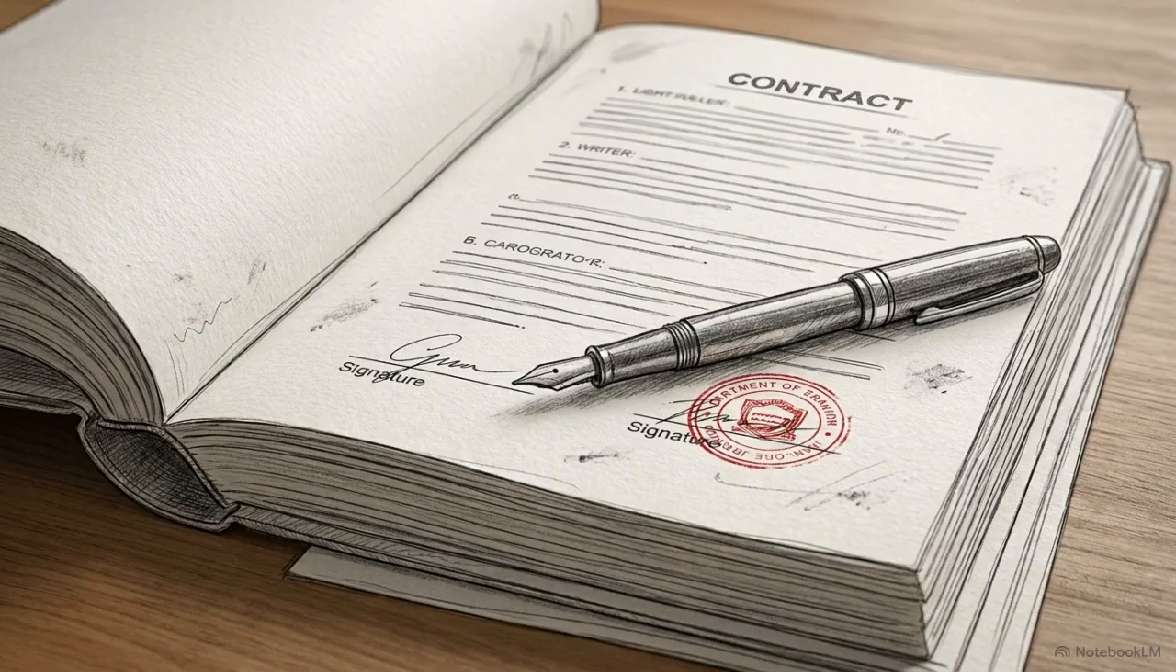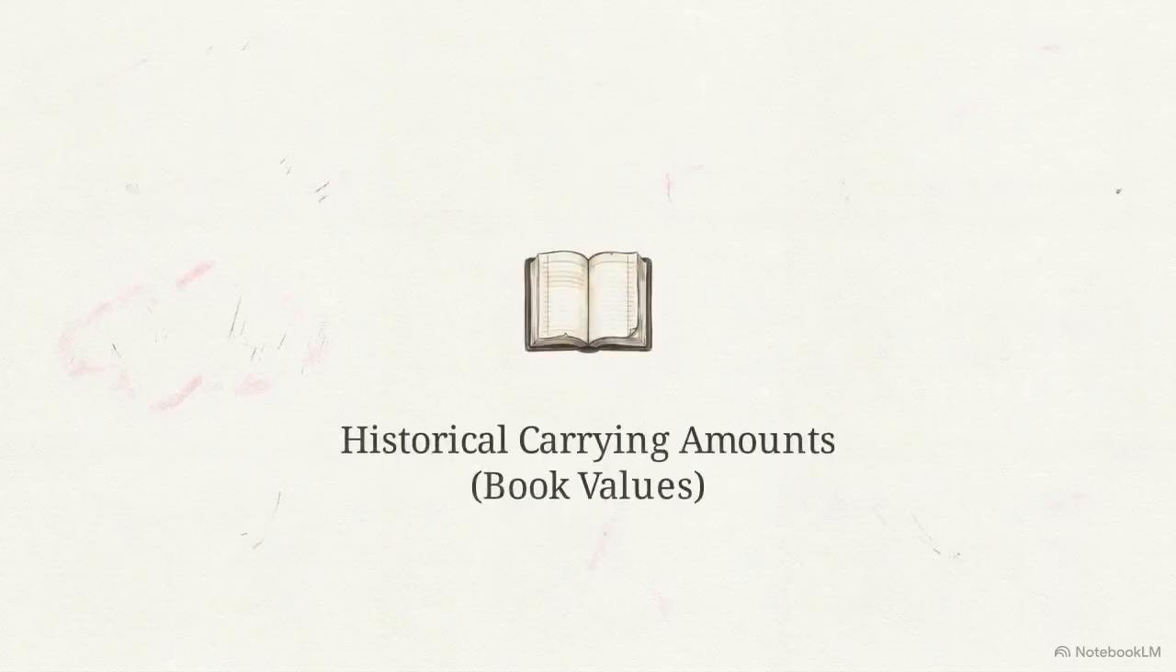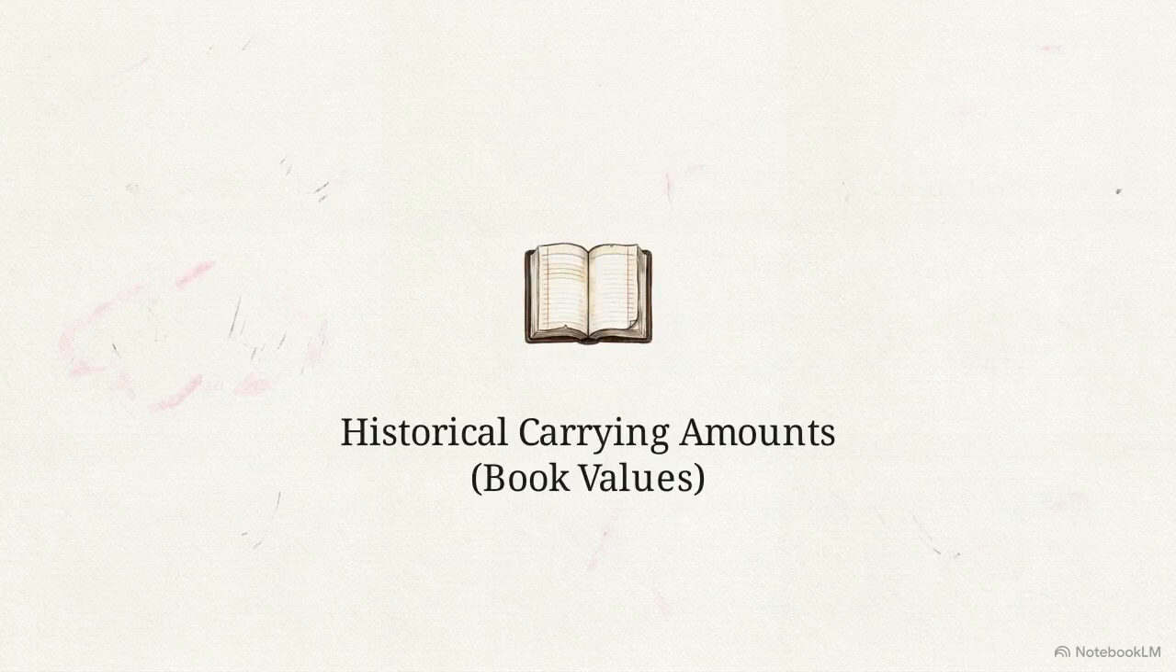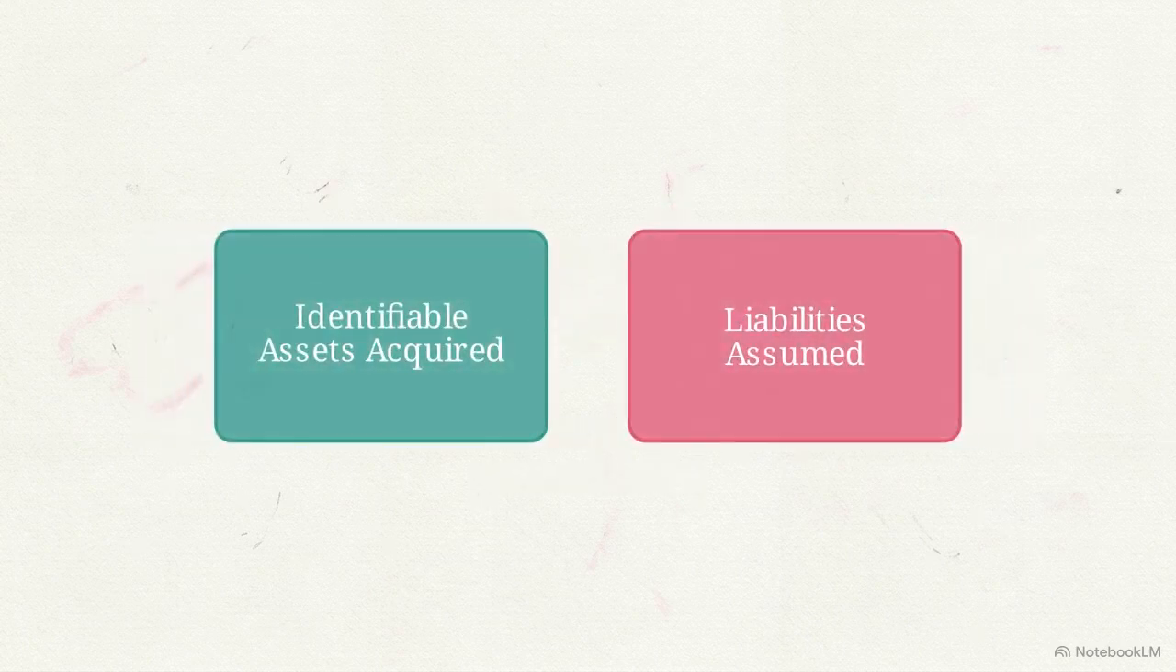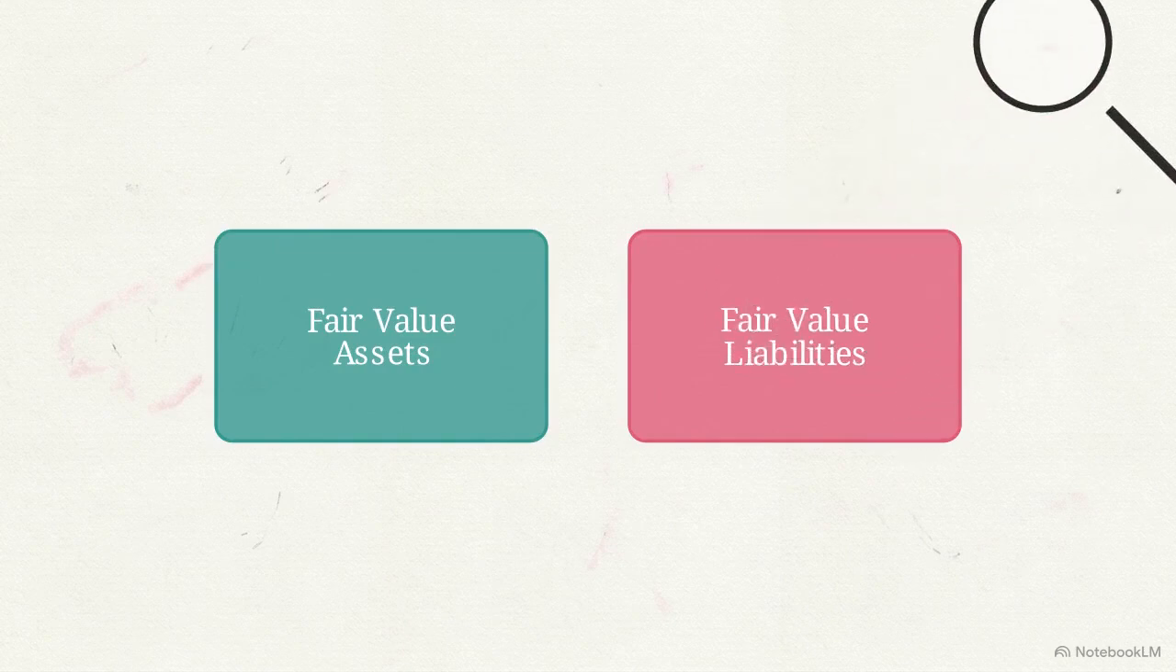The first mandate of this method is to determine the exact acquisition date, because that timestamp sets the baseline for every calculation that follows. At the moment of acquisition, the parent company completely ignores the subsidiary's historical carrying amounts. The old book values are erased. Instead, all identifiable assets acquired and liabilities assumed must be remeasured at their acquisition date fair value.